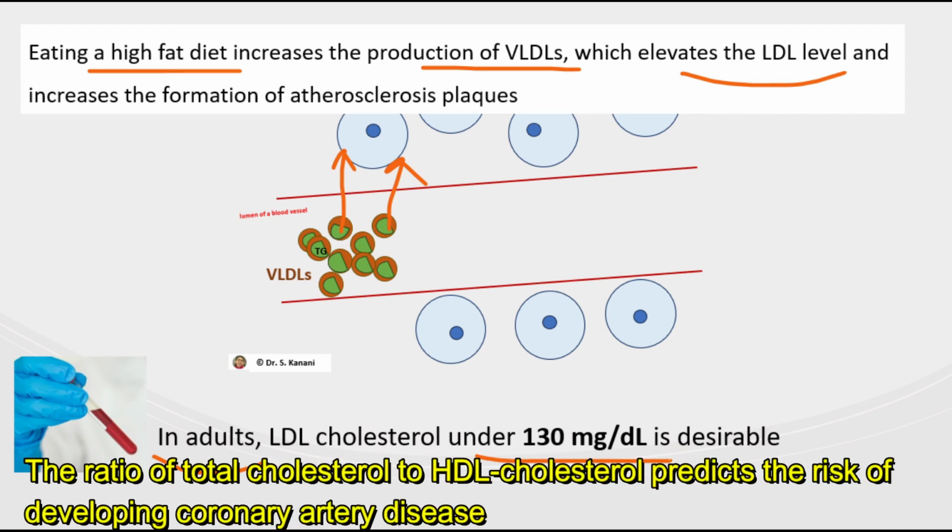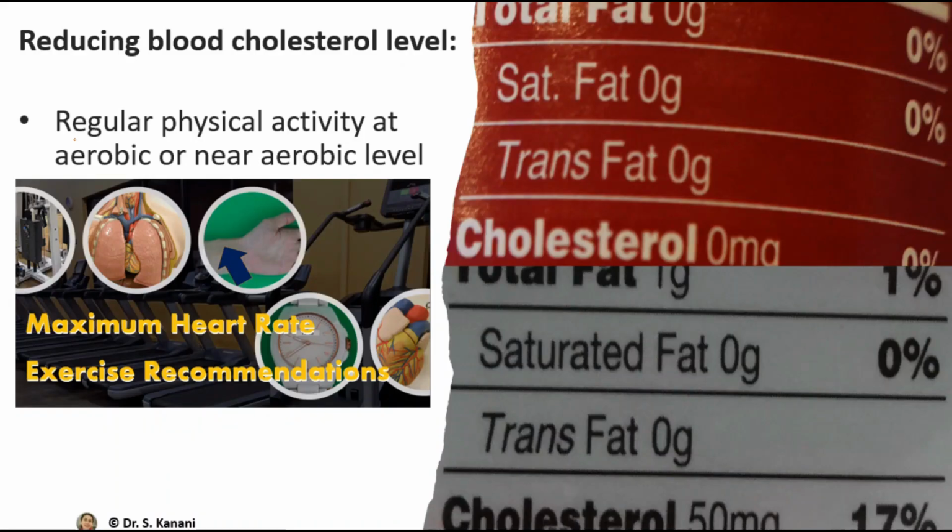In other videos, I talk about the HDL and the ratio between LDL and HDL. But for now, let's learn a few techniques to reduce the risk of formation of atherosclerosis plaque in our arteries. One clearly is regular physical activity, and by physical activity specifically we're focusing on those aerobic or near aerobic physical activities. In the video Maximum Heart Rate, I provide you the information about the exercise recommendation for adults per day.